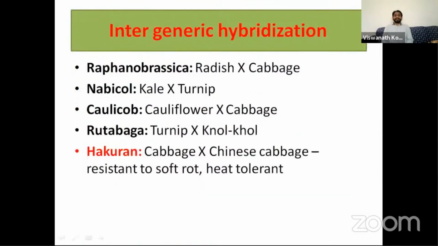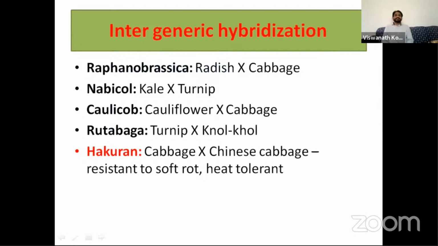So there was some intergeneric hybridization made among the crucifer vegetables, and some vegetables were developed by hybridizing different genera of these crucifers. One is Raphanobrassica. You all know radish and cabbage. It was a failure. The breeder was expected to get the roots of radish and the heads of cabbage, but unfortunately he got the reverse: roots of cabbage and top portion of radish.